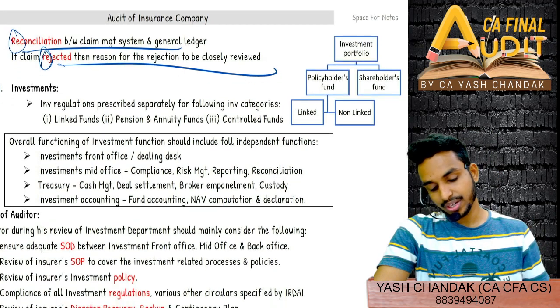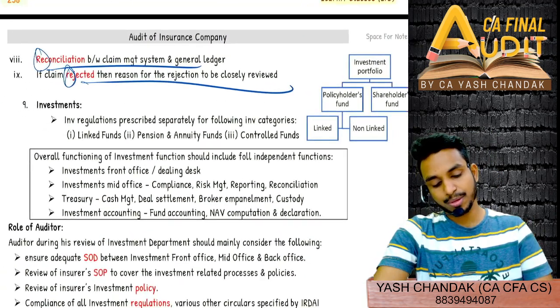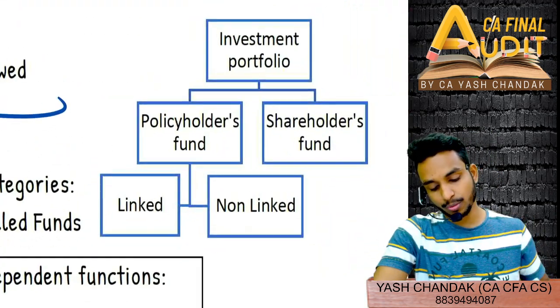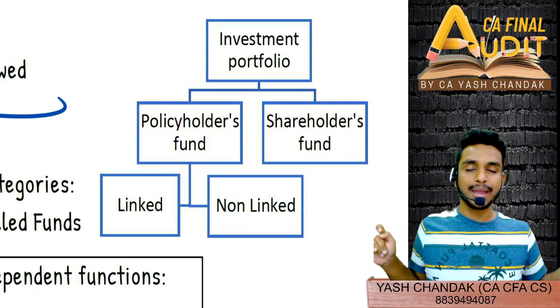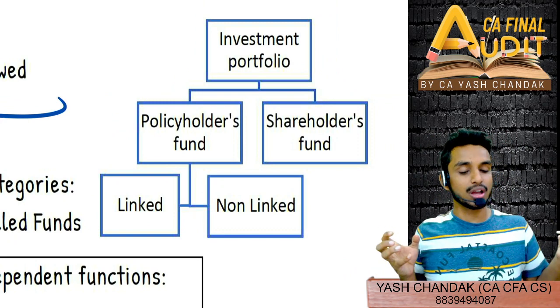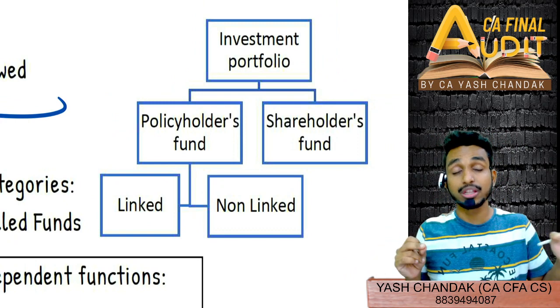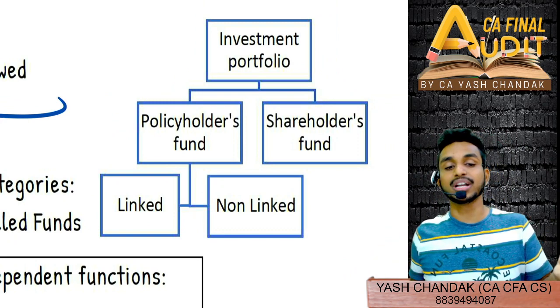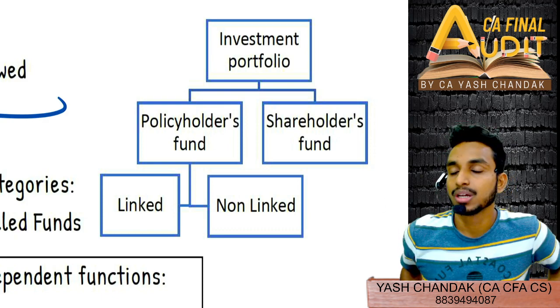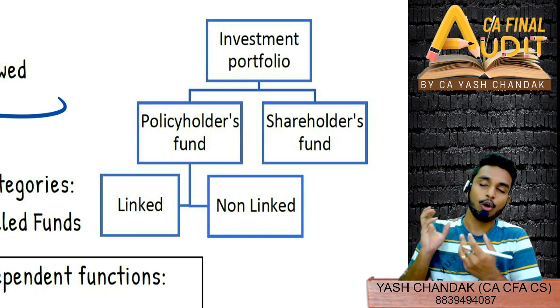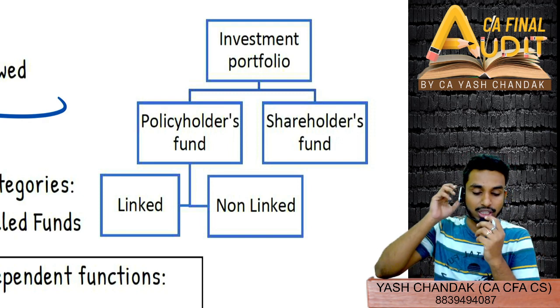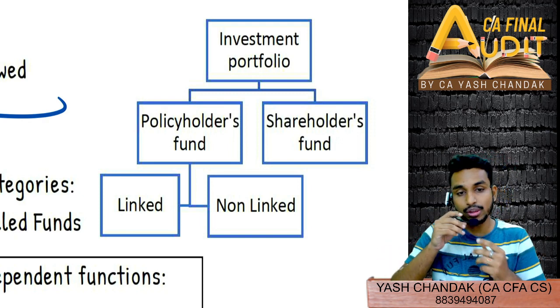Now, investments. Investment portfolio generally you will find is divided into two parts. Policyholder fund and shareholder fund. That means whatever fund I have received from policyholders as premium, I am using those funds for the purpose of investment. And also I have my own funds, right? Own fund means shareholders' own fund. That also I can invest.